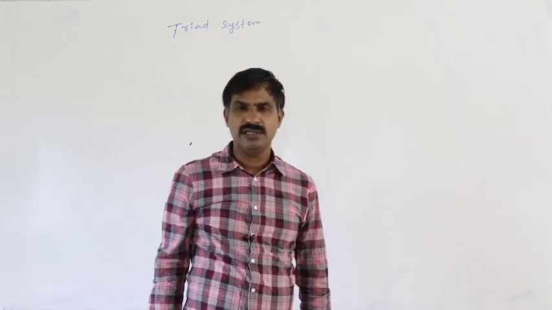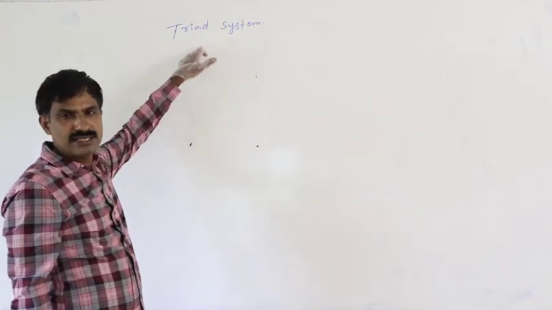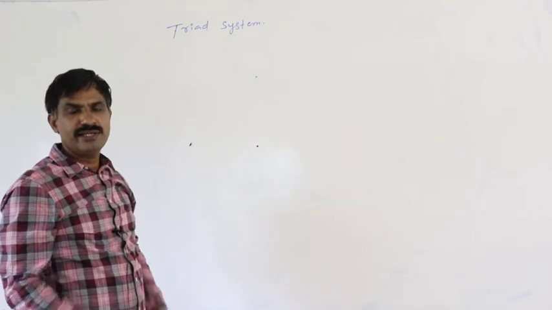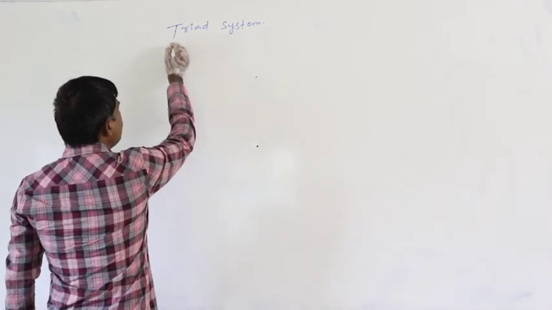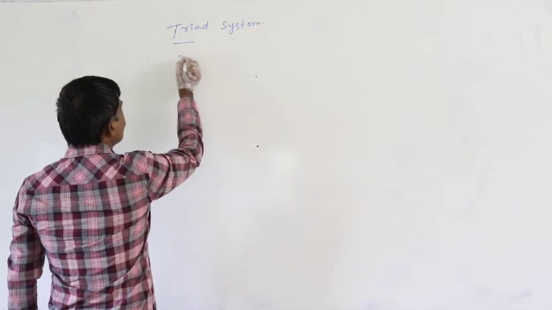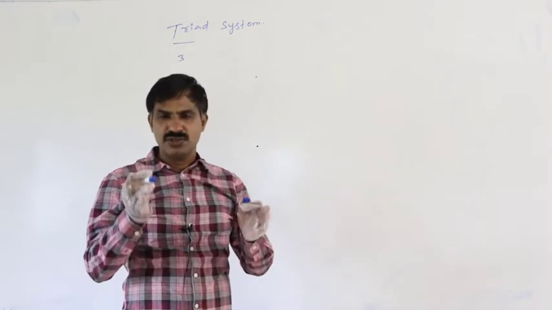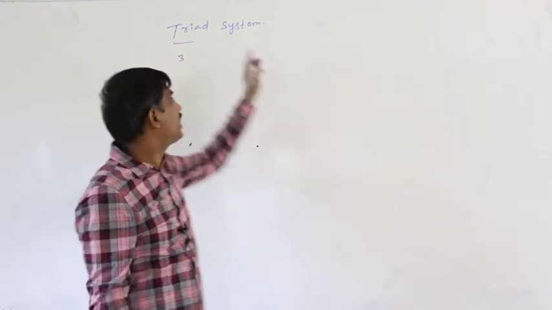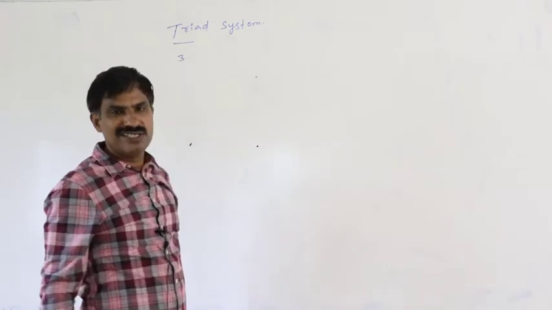Continuation to the last class, that is the triad system. Then what is the meaning of the triad system? Tri means three. Three structures together constitute a system, that is said to be the triad system. Then what are the three structures?